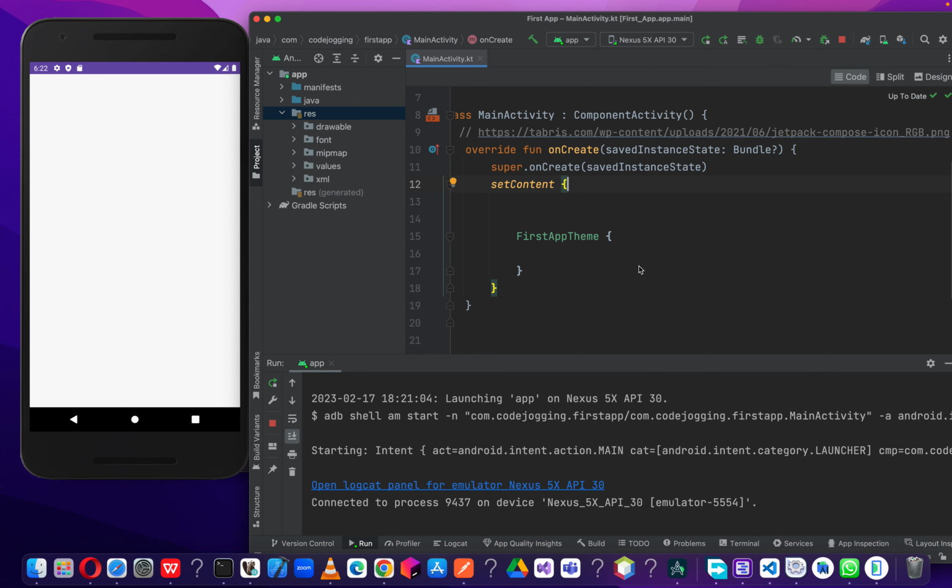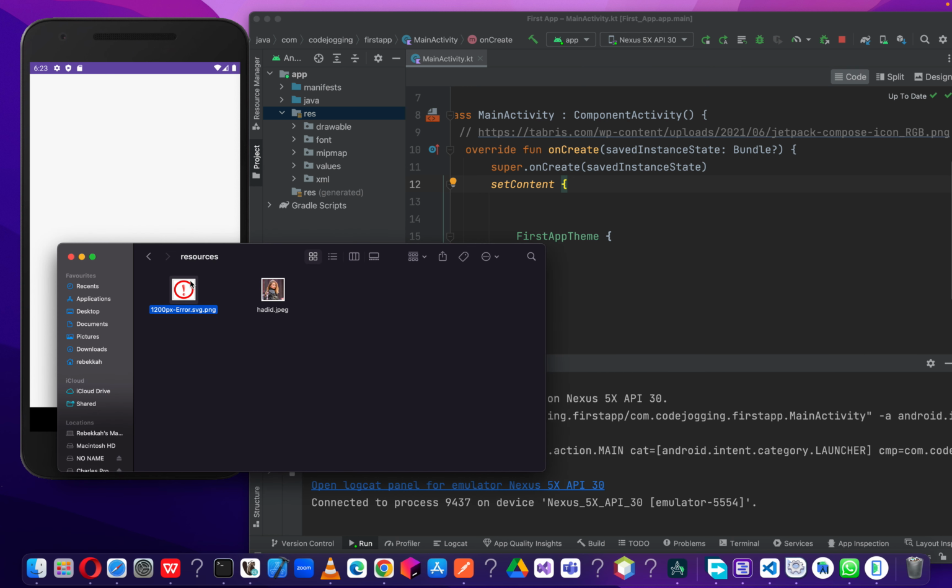For us to import an image into our project, we have to copy the image from the download folder or where we've saved our image on our machine. We have to copy it and then paste it into our project so that we can call it anytime we want using the image view or the image component. Okay, so I have downloaded two images. We have these two images here. So we are going to use the first one.